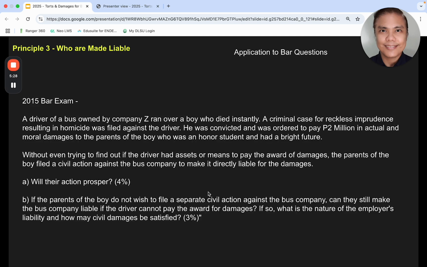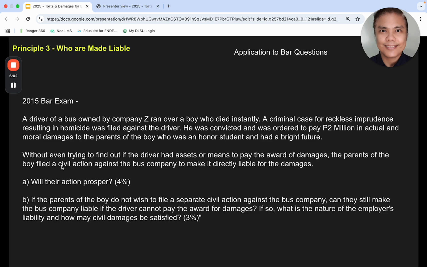That'll be fine. All right, so here's another question from 2015. There's a bus driver who ran over a boy. A criminal case against the driver was filed. He got convicted, paid 2 million in actual and moral damages to the parents. Without trying to find out if the driver had assets, the parents of the boy filed a civil action against the bus company to make it directly liable.